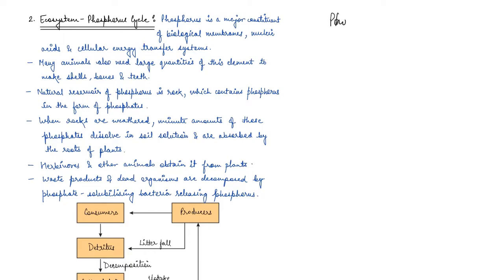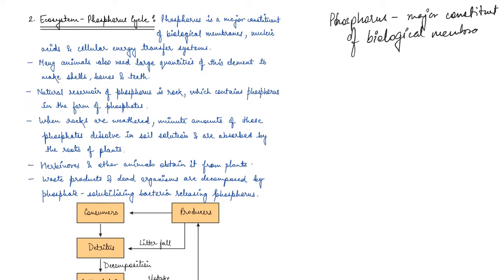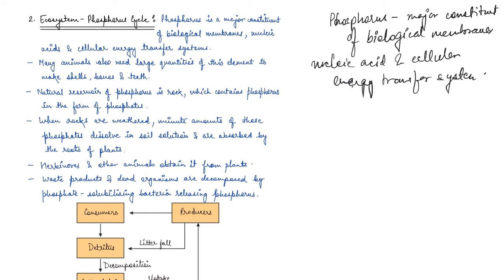So phosphorus is considered as the major constituent of biological membranes, nucleic acids, and also cellular energy transfer system, right?